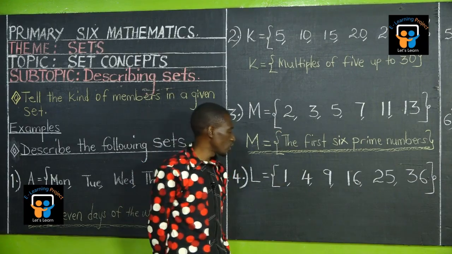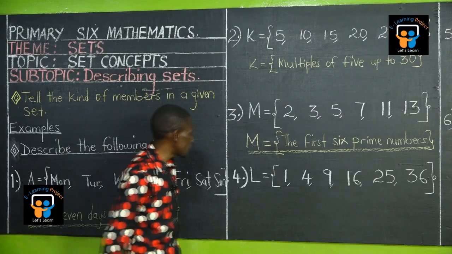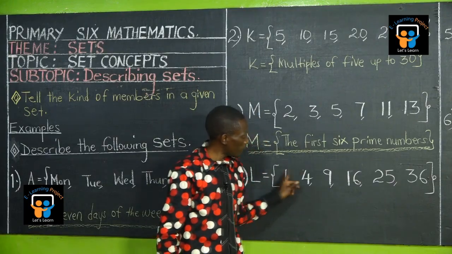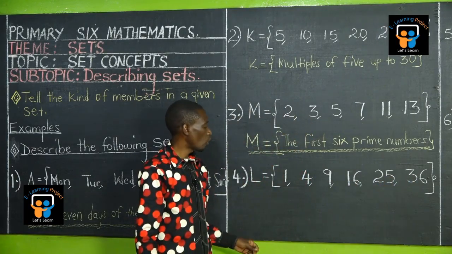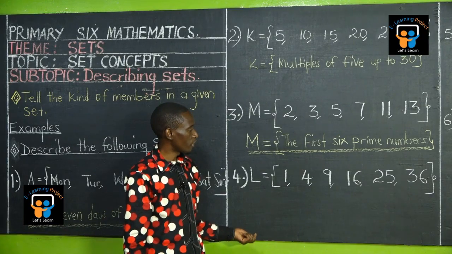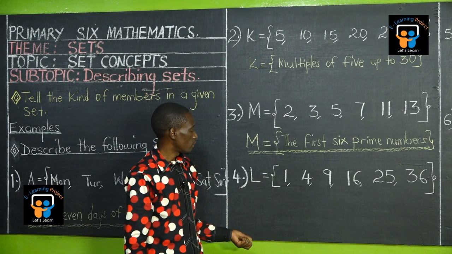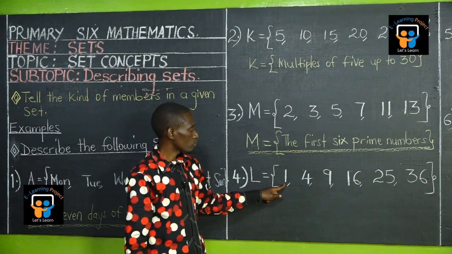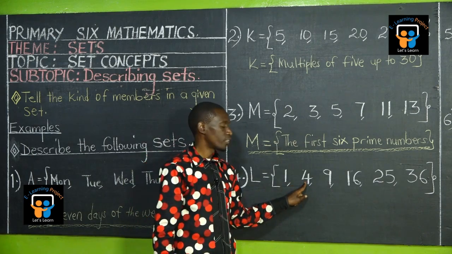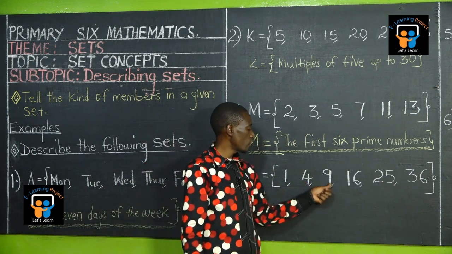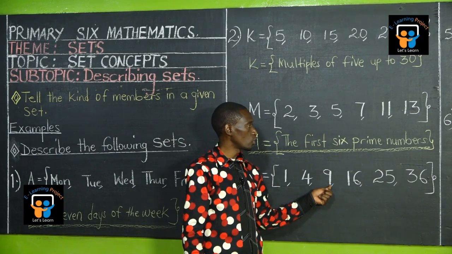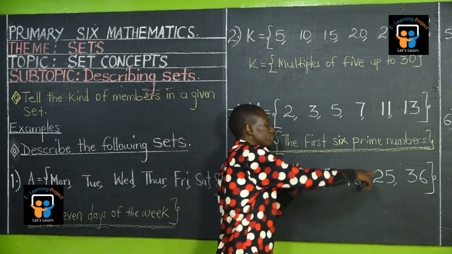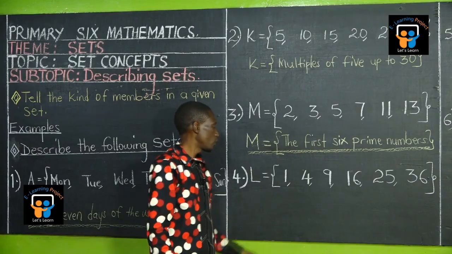Which kind of numbers are these ones? Let's see. Are they prime numbers? 1 is not prime, 4 is not prime, 9 is not prime. All numbers here are not prime numbers because they have more than 2 factors, apart from this one. Yet 1 still is not a prime number. 4 is not a prime number because there is a number that can go into it. 9 is not a prime number because there is a number that can divide it. And you cannot call them composite numbers because of this one. 1 is not a composite number.